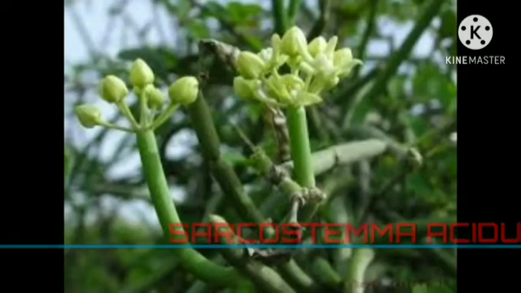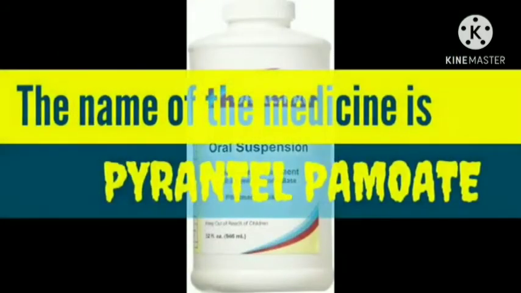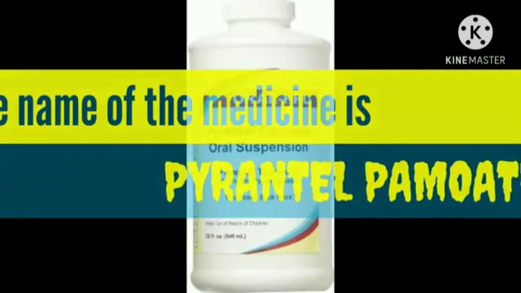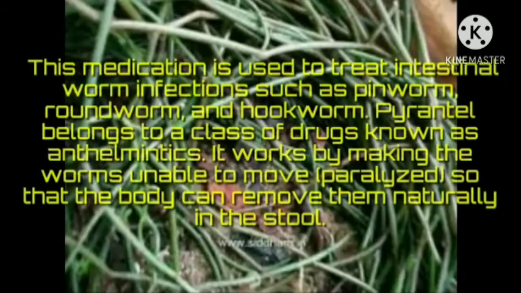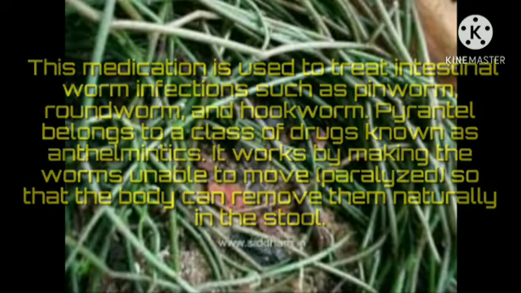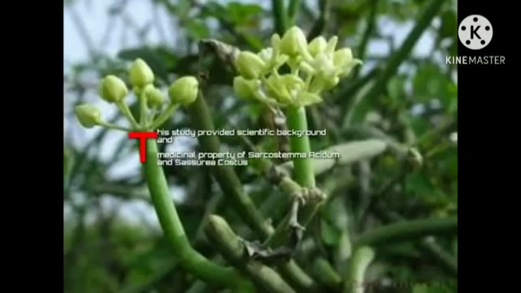Sarcostemma acidum. The name of the medicine is Pyrantel pamoate. The medication is used to treat intestinal worm infections such as pinworm, roundworm, and hookworm. Pyrantel belongs to a class of drugs known as anthelmintics. It works by making the worm unable to move so that the body can remove them naturally through stool.